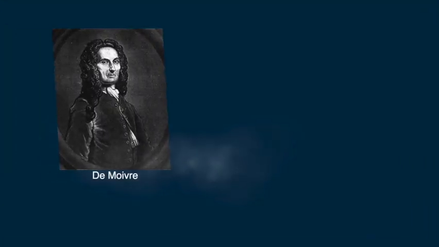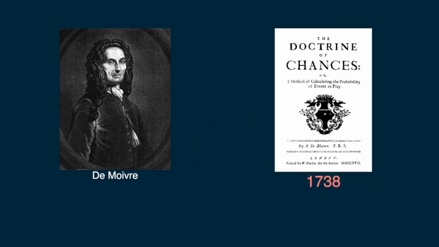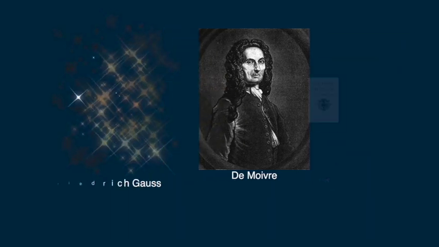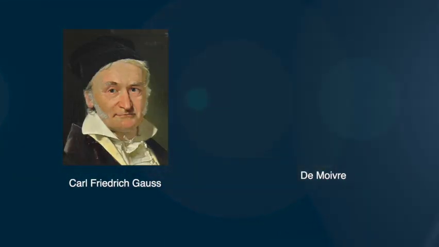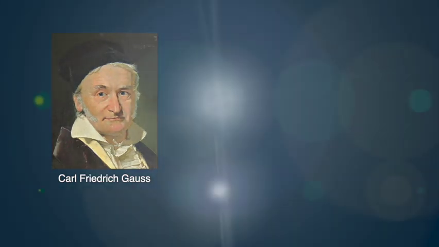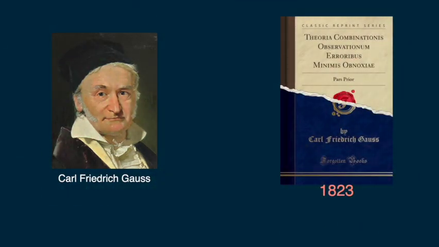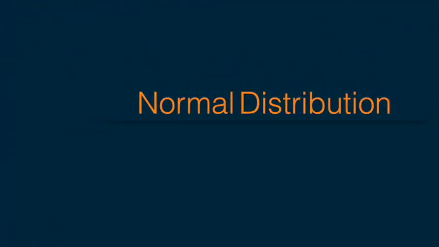Some authors attribute the credit for the discovery of normal distribution to de Moivre, who in 1738 published in the second edition of his book, The Doctrine of Chances, the study of the coefficients in binomial distribution. In 1823, Carl Friedrich Gauss published the monograph in which, among the other things, he introduces several important statistical concepts, such as the method of least squares, the method of maximum likelihood, and of course, the normal distribution.